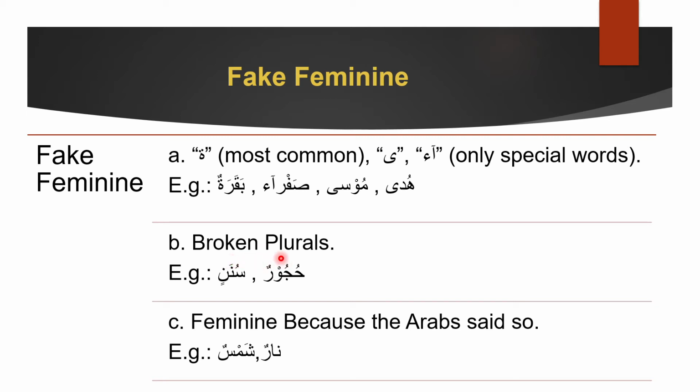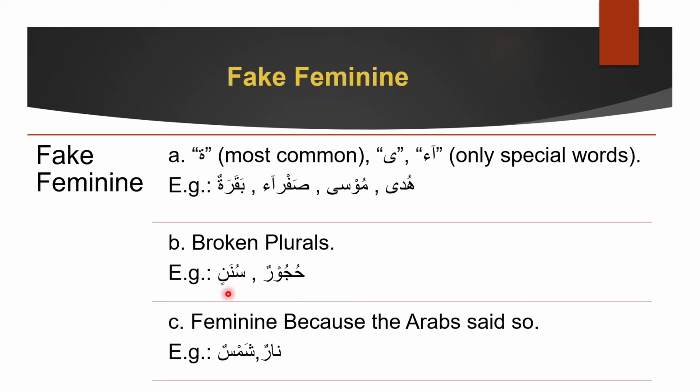Their broken plurals are feminine, and most importantly, they are fake feminine because these refer to things or ideas or something like that. It's not like human things. When it's human, it has an option, but even there's an option of it being feminine. Okay, so what are the examples?